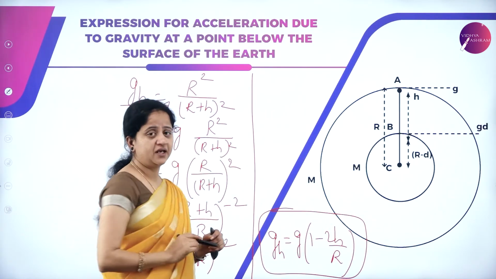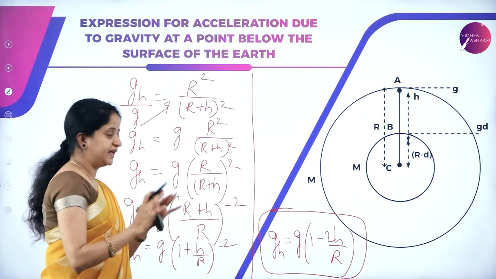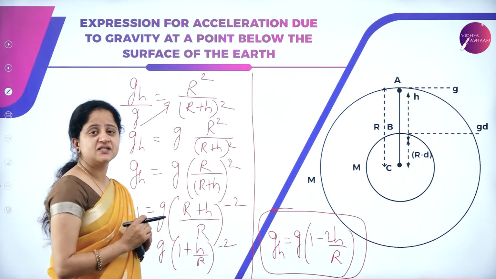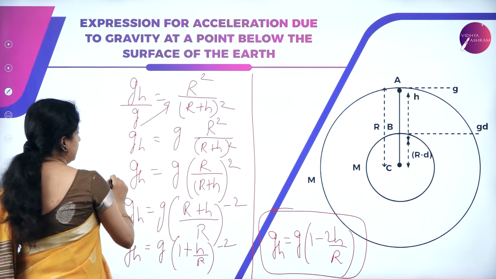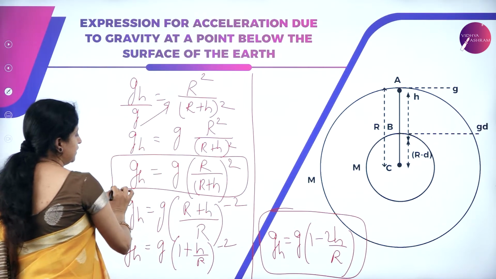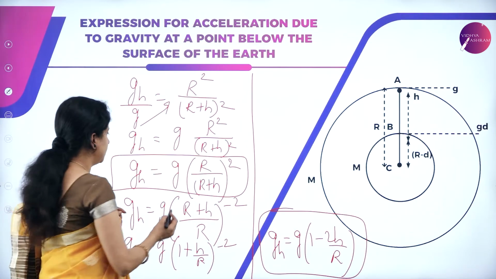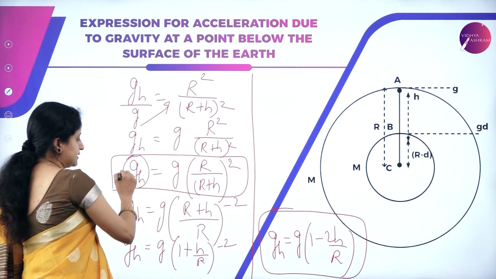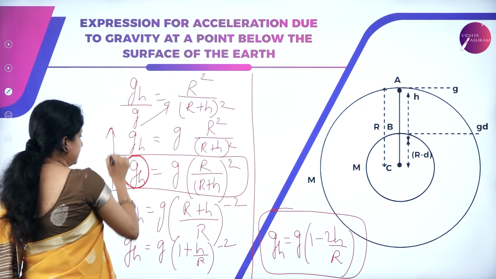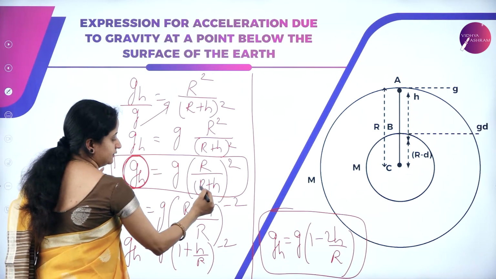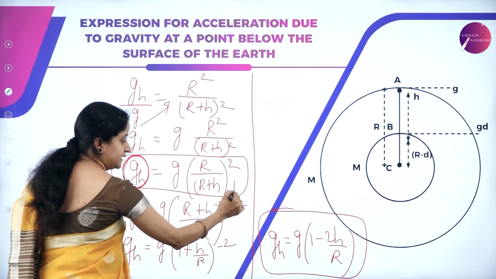So now we can conclude the variation of acceleration due to gravity above the earth's surface by considering one of these expressions. Now carefully observe this expression. Here the acceleration due to gravity gh value increases as the value R plus h decreases.